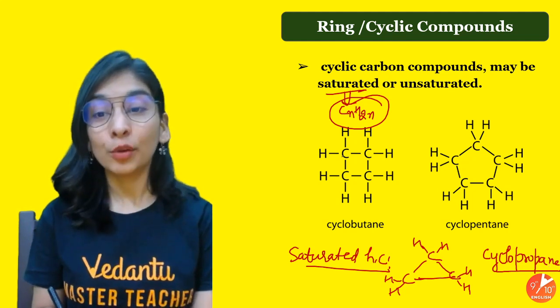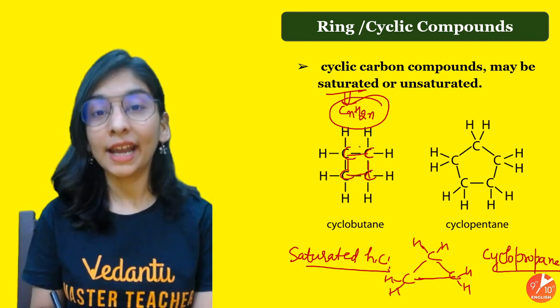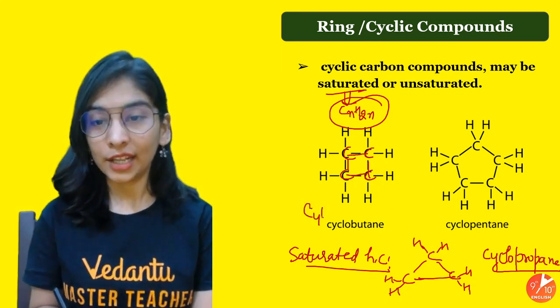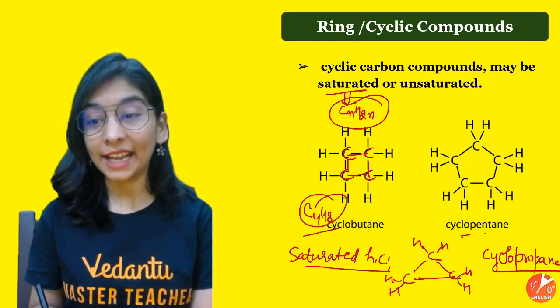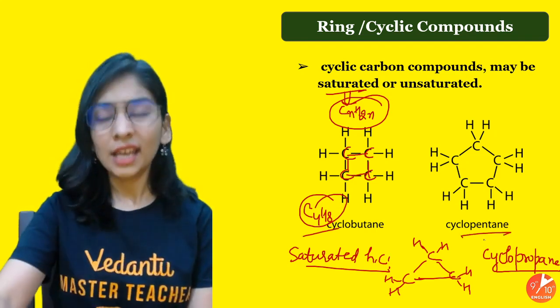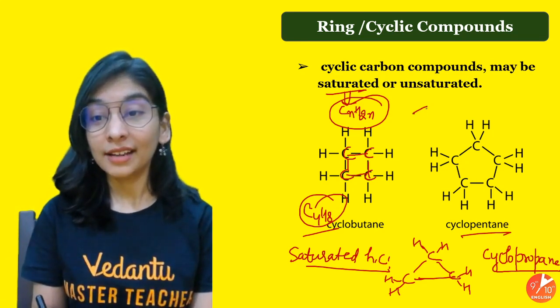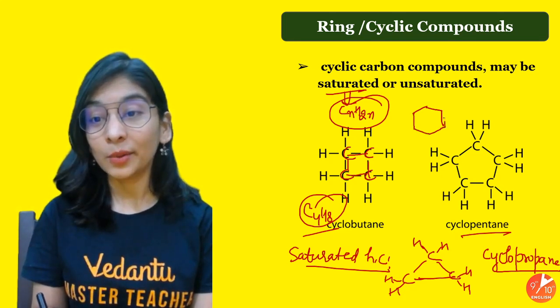So what will be cyclobutane? 4 carbons in a closed chain, hydrogen is double because every carbon demands 2 hydrogens. C4H8. This is your cyclobutane. This is your cyclopropane, cyclopentane, cyclohexane. Cyclohexane is quite important, and you know how to draw a hexagon. Draw a hexagon, and trust me, this is also equally good. You can draw it in this way also.